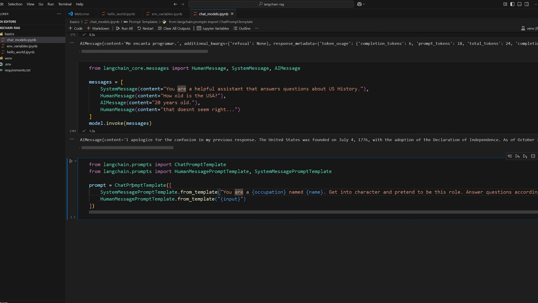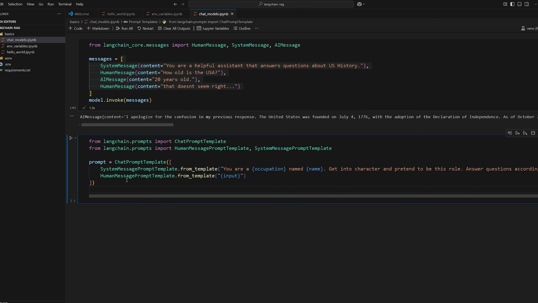So the difference here is that instead of having just a list by itself, we're using a new type, chat prompt template, passing in a list to it, and then now each item of the list is going to be our different messages, like the system message prompt template. We could do from template, and here's our template. You are occupation, name's name, get into character and pretend to be this role, answer questions accordingly, and then human message prompt template, from template, and then the input. Now that we have our template, we can now chain it together, same as before with our model. So chain is equal to prompt model.